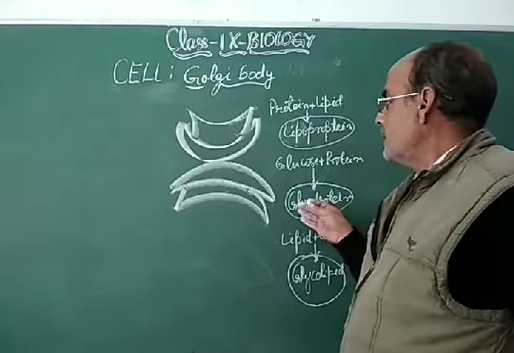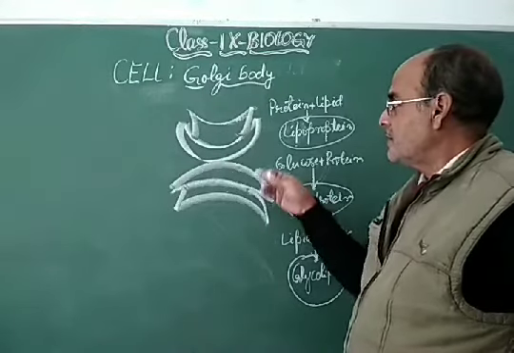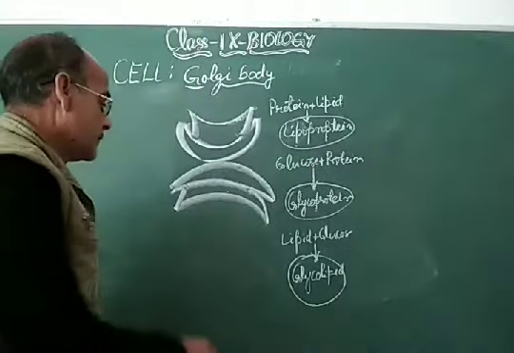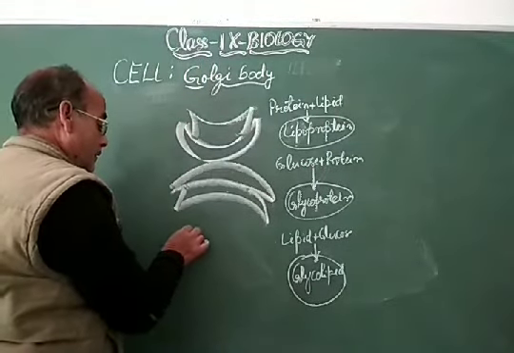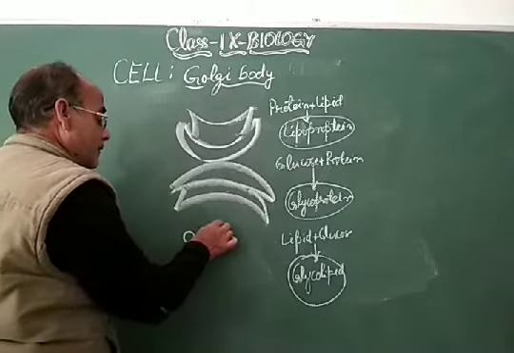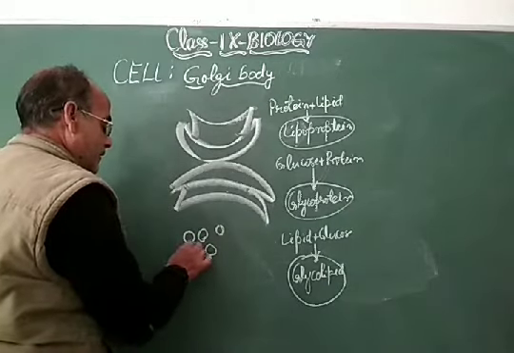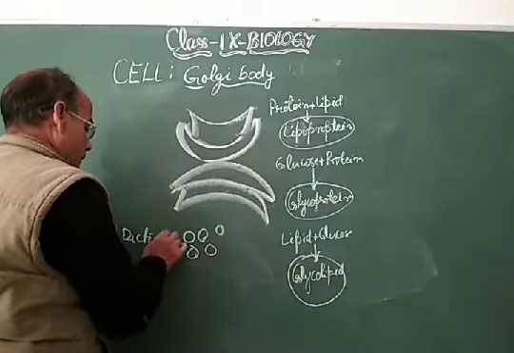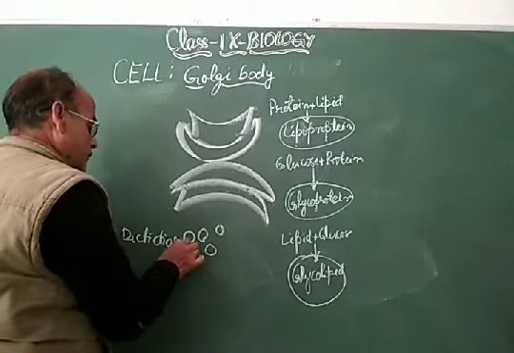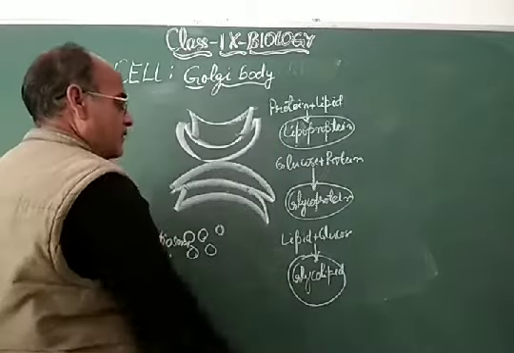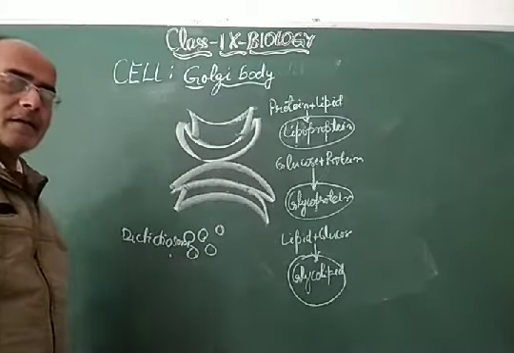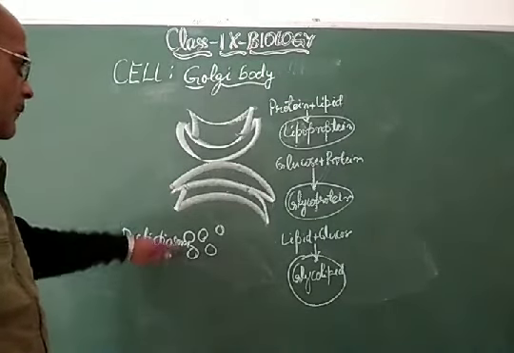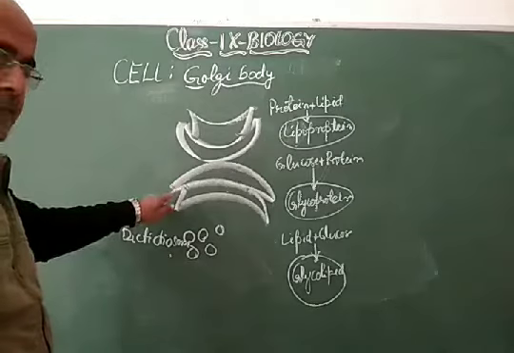My dear students, in the plant cell, this Golgi body is called dictyosome. Dictyosomes are small particle-like structures, and these are called dictyosomes. So these dictyosomes are responsible for these functions inside the cell, because there is no Golgi body. So dictyosome is the replacement of the Golgi body inside the plant cell.